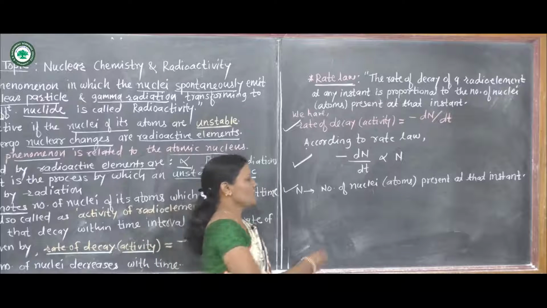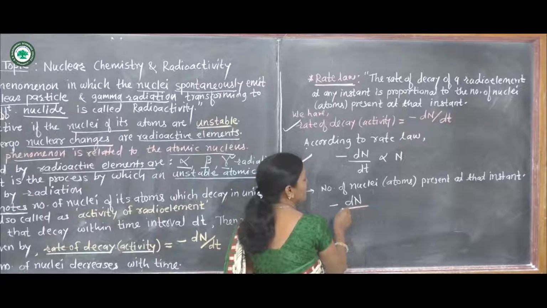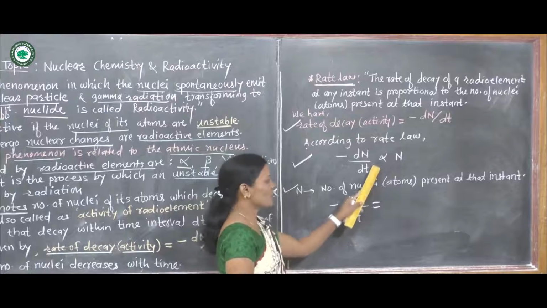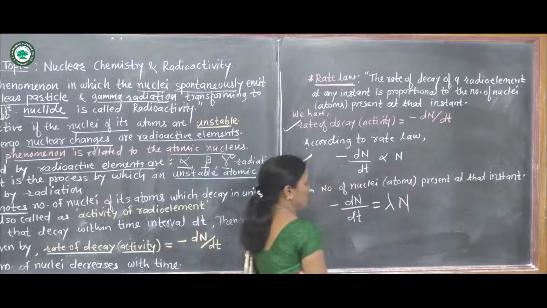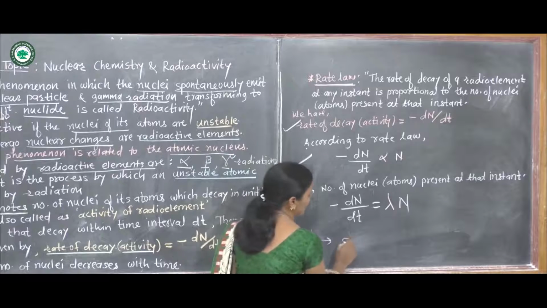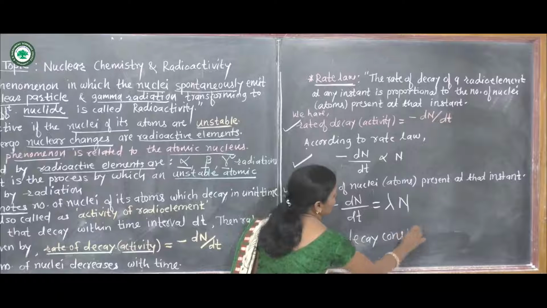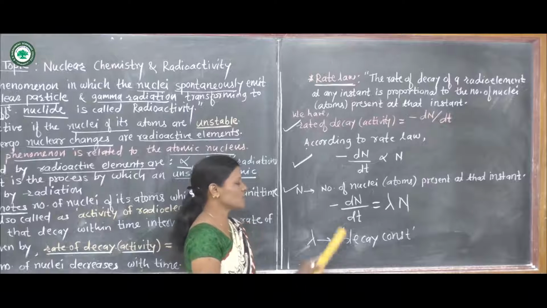What is this N? N is the number of nuclei or atoms present at that instant or at that time. Now we can write this expression, by removing the proportionality sign, as minus dN by dt is equal to lambda into N. What is this lambda? This is the proportionality constant called the decay constant.